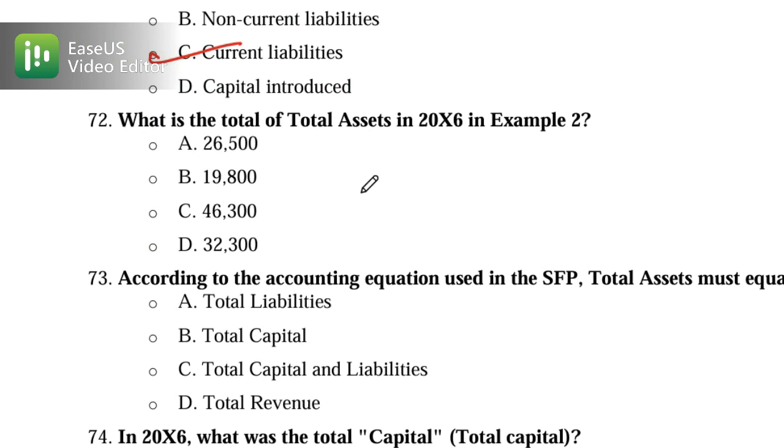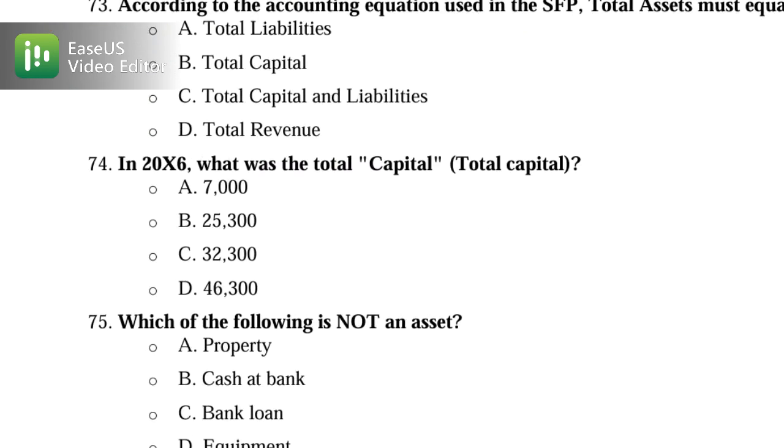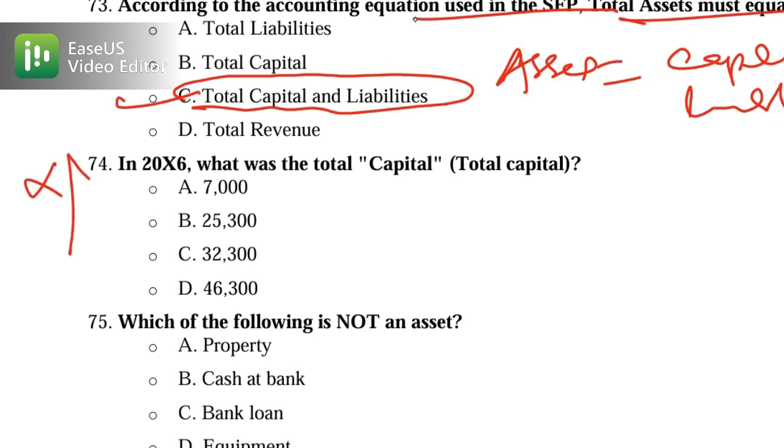Okay, what is the total asset in 2006? This is the example which we have studied earlier, and that is your MCQ number 72. This one you just skip, because the example is not here and this one is taken from a scenario, so you have to just skip it. Okay, now let's move to 73. 73 is about equations. According to the accounting equation used in the statement of financial position, total asset must be equal to total capital and liability. So option C will be your correct option, and we know that asset is equal to capital plus liability, and this is your equation. And 2006, this one is also taken from the MCQ, so we'll just skip it.